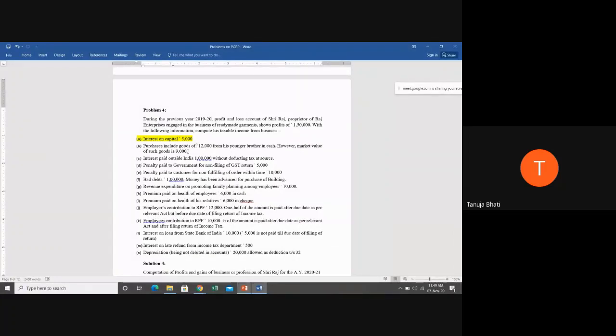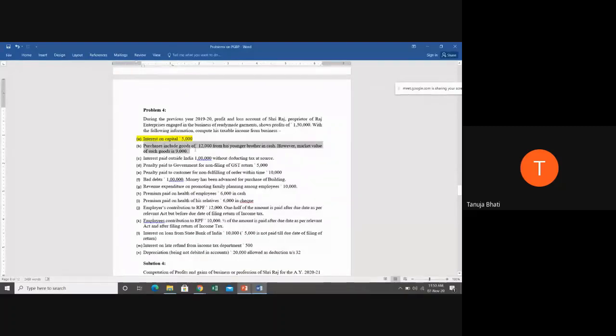But what we understand from this sentence is, if he had gone to the market and purchased, he would have purchased at 9,000. But he has increased his expenses by purchasing from his brother at 12,000. So in his P&L account, on the debit side, there is an increase in expense of 12,000, which is reducing his profit and thereby reducing his tax.